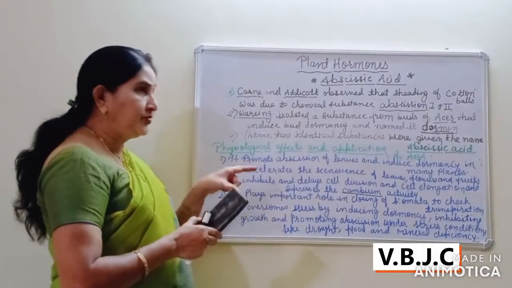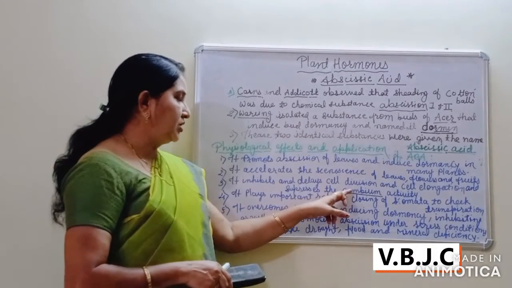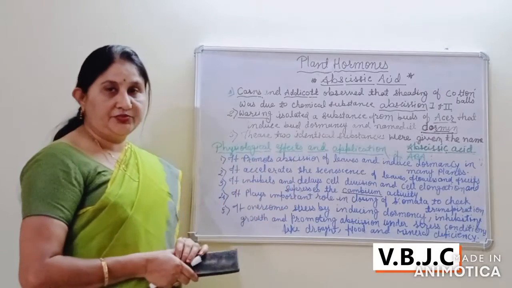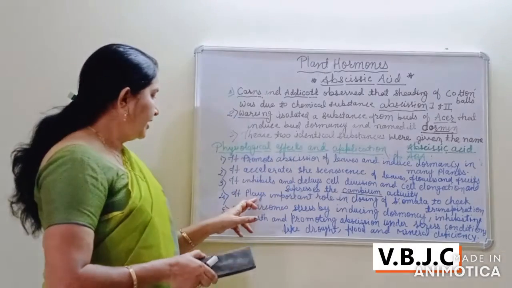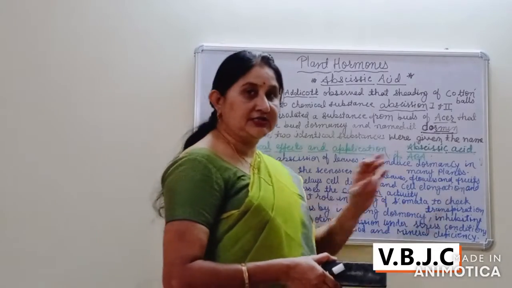Due to the presence of abscisic acid, in that period the activity of the cambium is also suppressed.